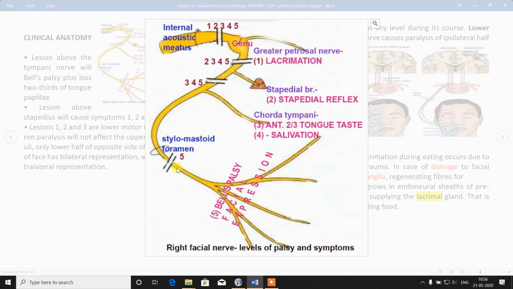Before nuclei, it is called supranuclear palsy. At the level of nuclei, it is called nuclear palsy. After the level of nuclei, these 5 different levels are called infranuclear palsy. So infranuclear palsy, 5 types. Out of these 5 infranuclear levels, this 5th one is called Bell's palsy, only loss of facial expression.